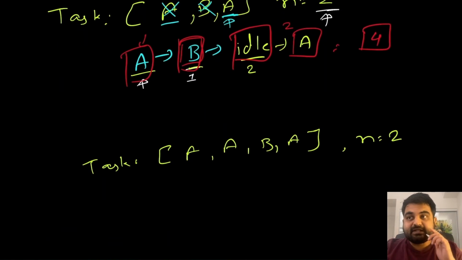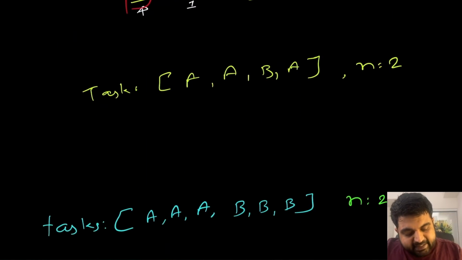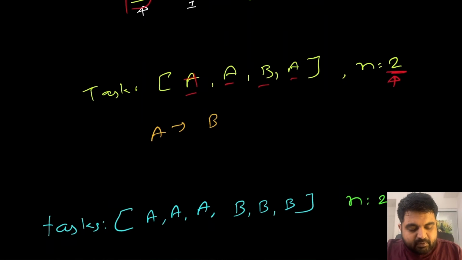Let's try to understand this with a couple more examples. Next example is, once again, we are given n equal to 2. Now in this case, we have 3 identical tasks. We have 3 A's and 1 B. So one logical solution would be, we can start with task A. Once again, we go to task B. Now we know that the cooling period is 2, which means we cannot use task A once again. We will have to stay idle. So we got rid of this one.